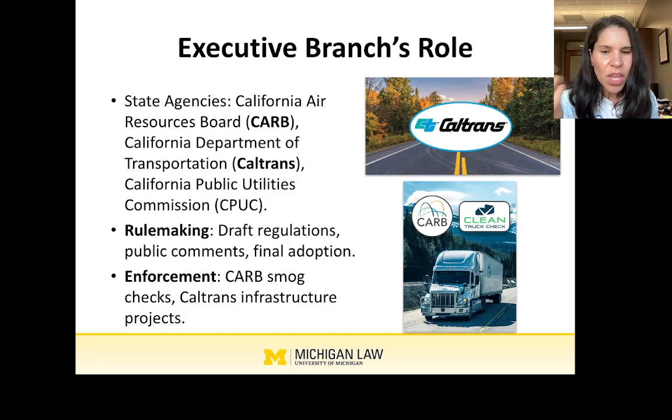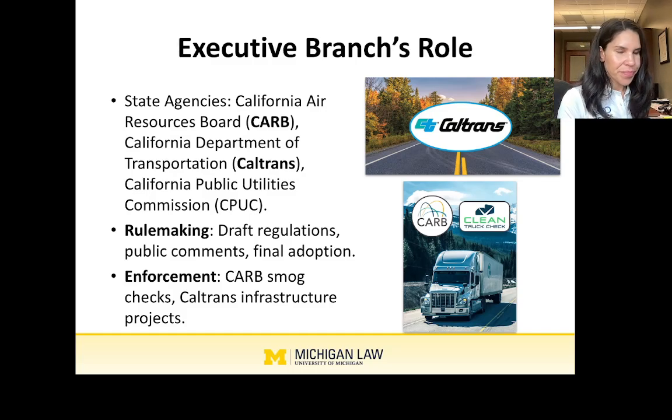They will regulate what we call TNCs, transportation network companies like Uber and Lyft, ride sharing, and they're going to ensure the safety standards for public transport. So robo taxis are going to deal with the California Public Utilities Commission quite a bit, because that has come under their purview. So those are examples of state agencies. We'll look at them in more detail, but that's what we're talking about when we talk about agencies and exactly what they're doing.